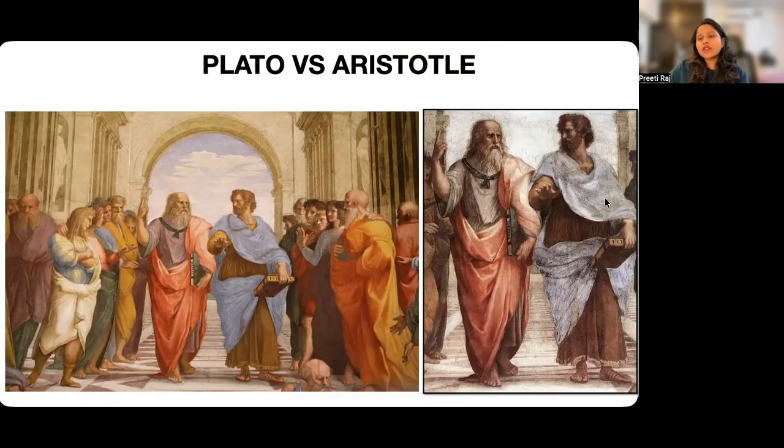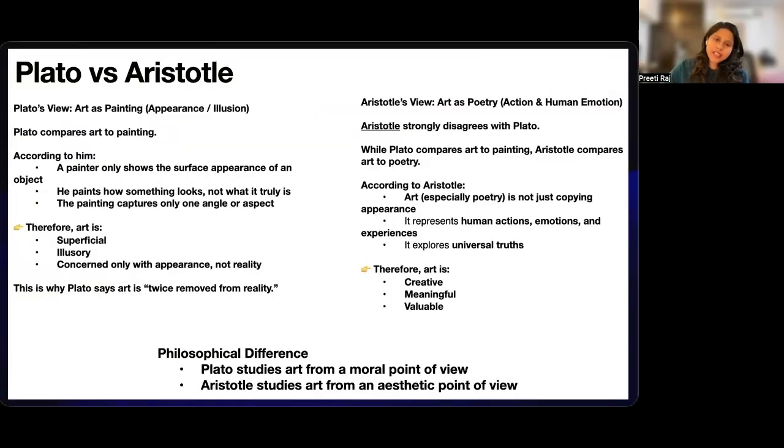Okay, now we are going to talk about Plato versus Aristotle on art. Plato's view is that art, as painting, is an appearance or an illusion. Plato viewed art as an imitation, as something which is false, which has no real value. It misleads people. But Aristotle rejects this idea of Plato. He says that even if art imitates, the artist adds creativity to it. They add beauty, they add meaning. So that is why art is valuable.